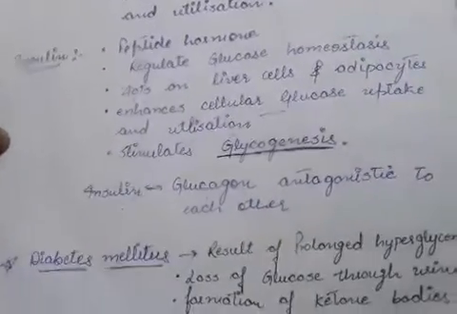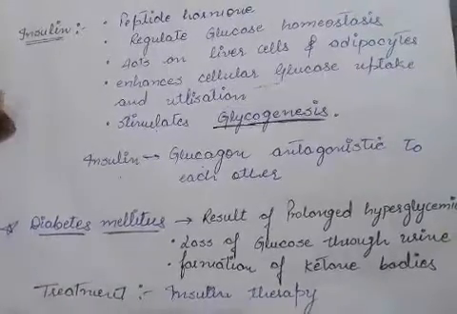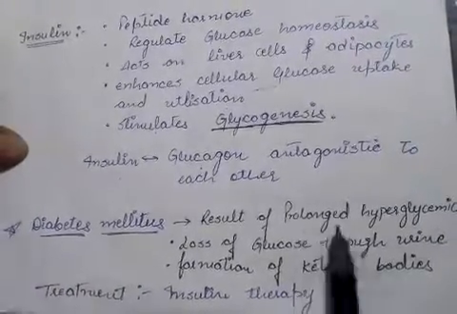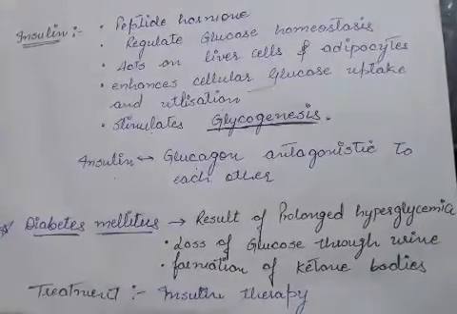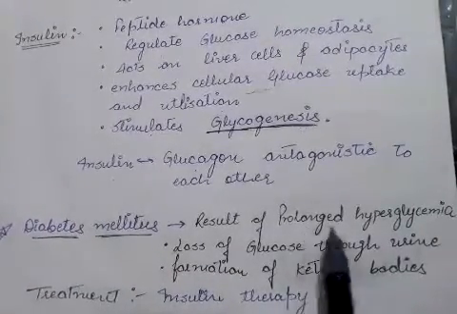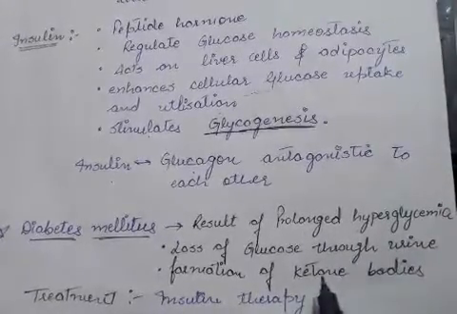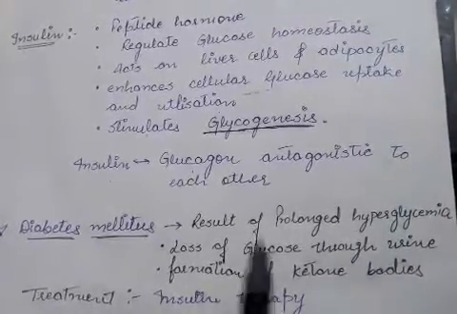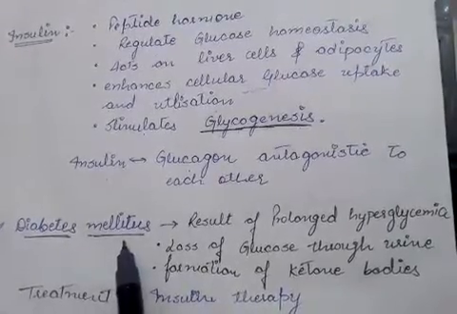Next is about diabetes mellitus. It is a kind of disorder which results from the prolonged hyperglycemic condition in the organism, or in the animal which has a high amount of glucose in his or her blood for a prolonged period, that is detected as a diabetes mellitus type of patient.